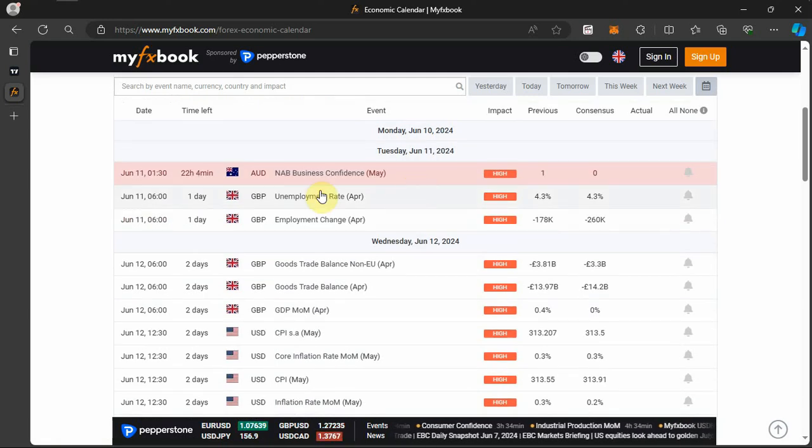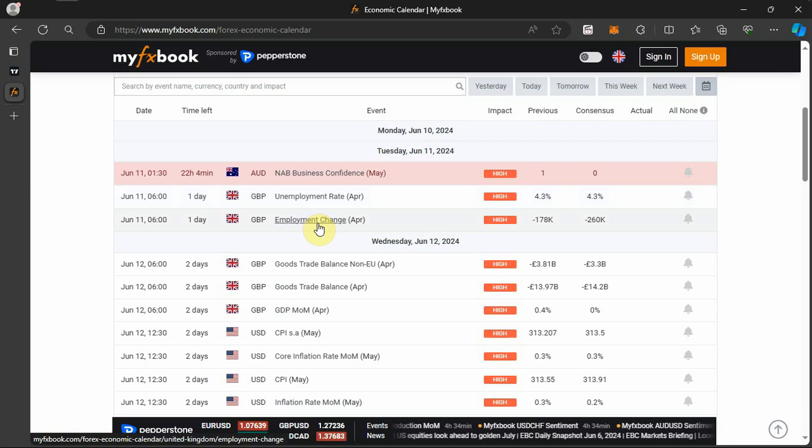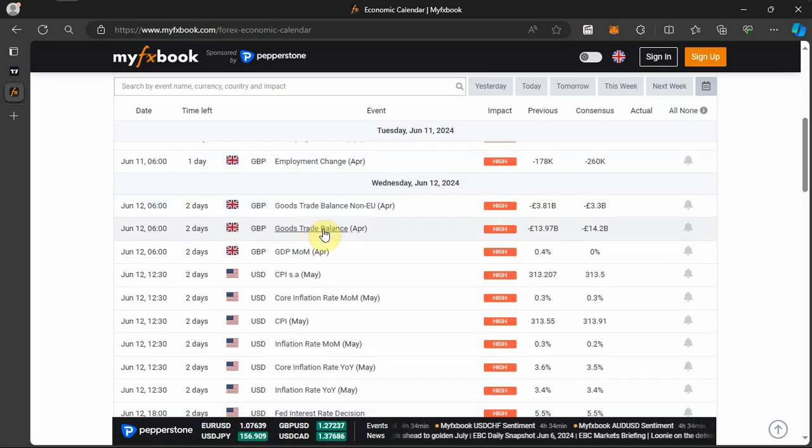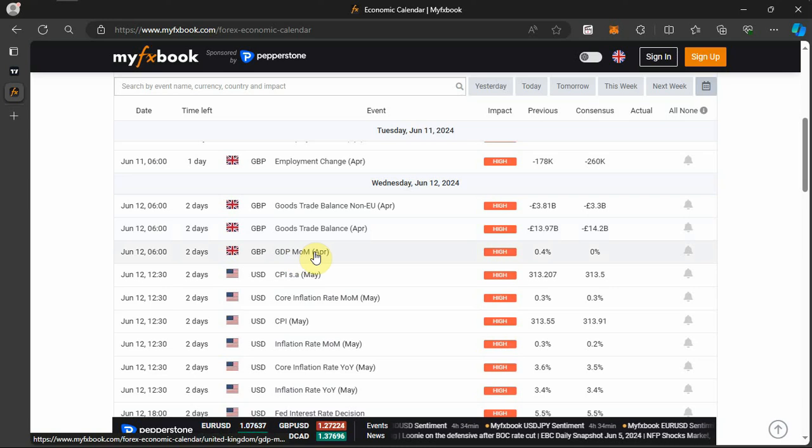On Tuesday we have the business confidence for the month of May for Australia. We have the unemployment rate for GBP. We have employment change for the month of April for GBP. On Wednesday, we have goods trade balance non-EU for the month of April. We have goods trade balance for the month of April. We have GDP month over month for the month of April for GBP.